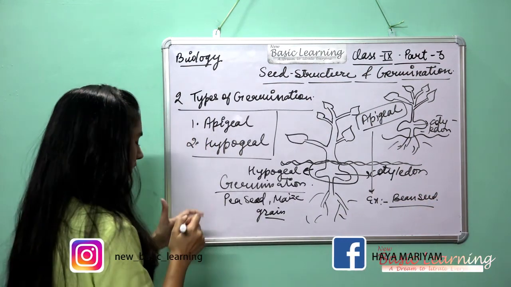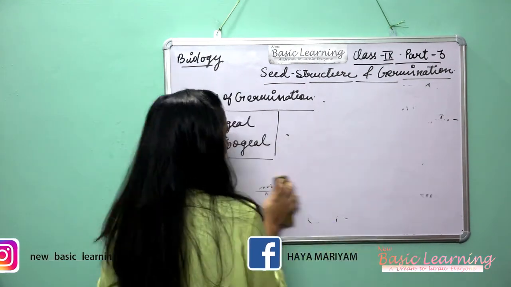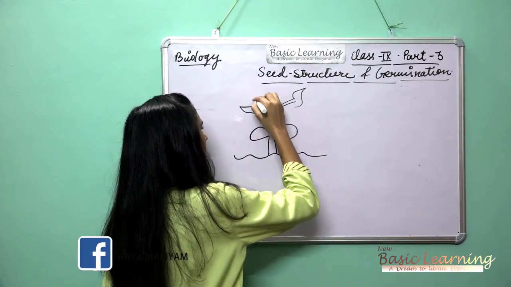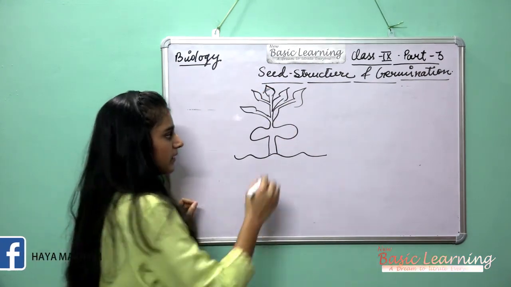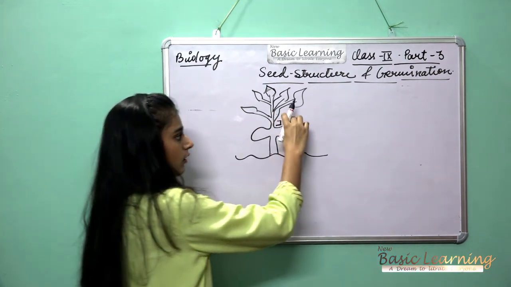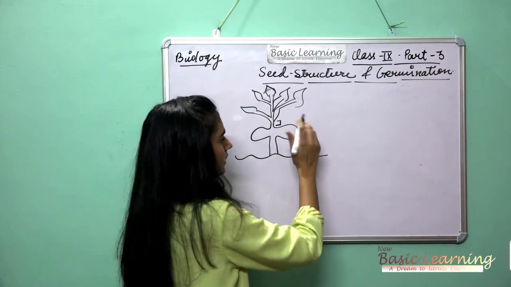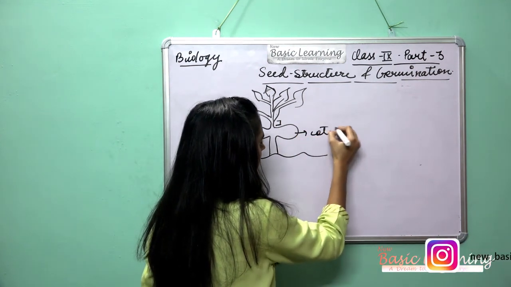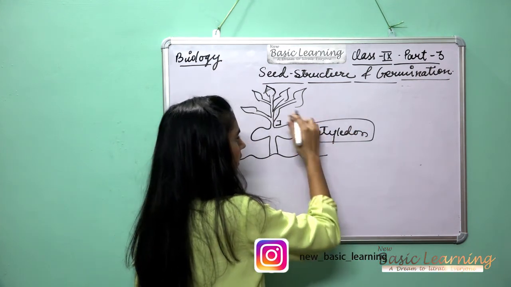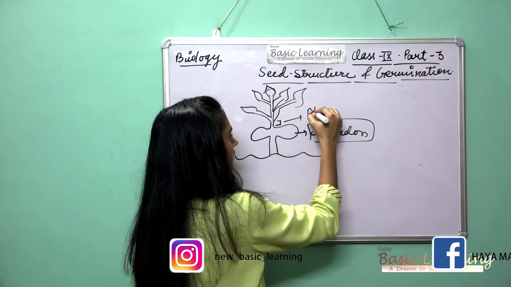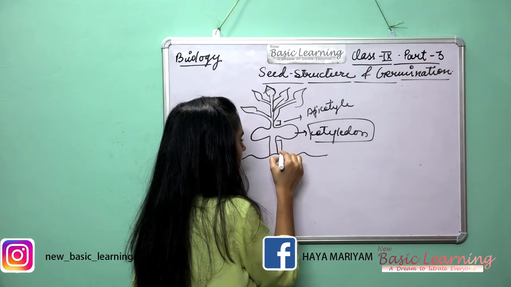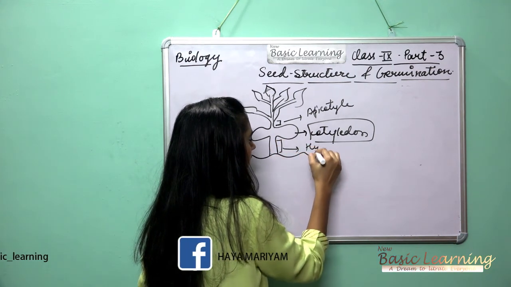One more thing I want to tell you: the part above the cotyledon is called the epicotyl, and the part below the cotyledon is called the hypocotyl.